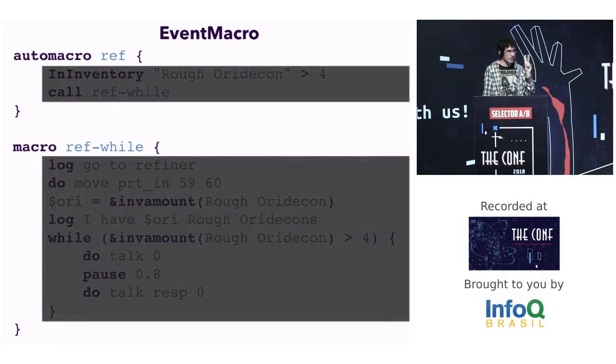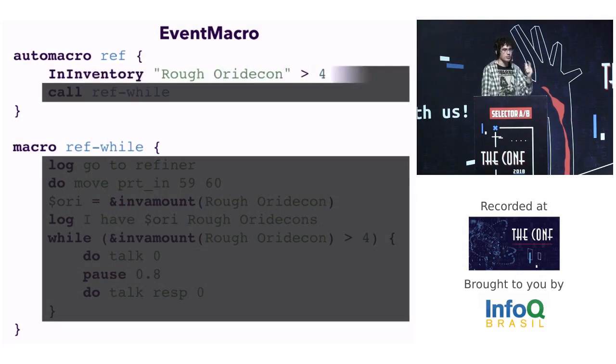We can declare two types of instruction blocks, automacro and macro. In an automacro block, we write some conditions to call a macro.